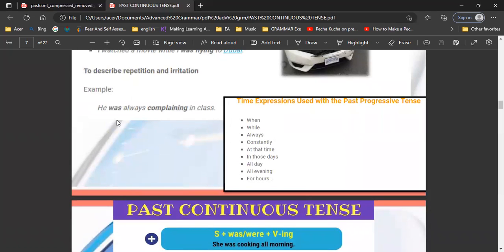Okay. Now this is about repetition, yeah. Just as we have discussed before. He was always complaining in class.